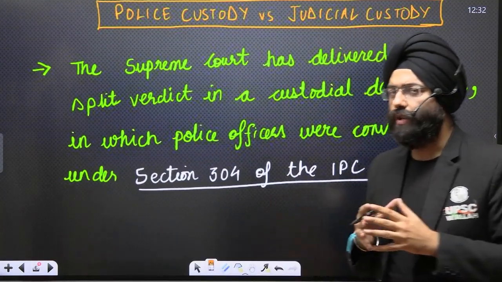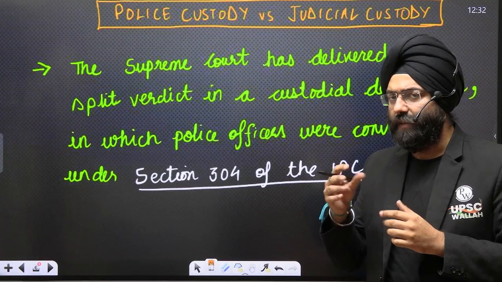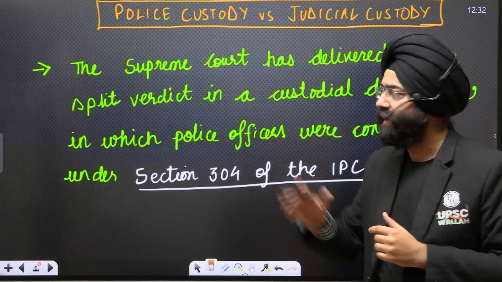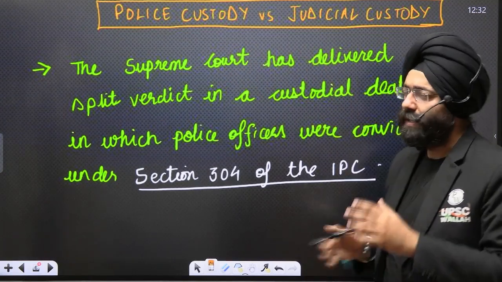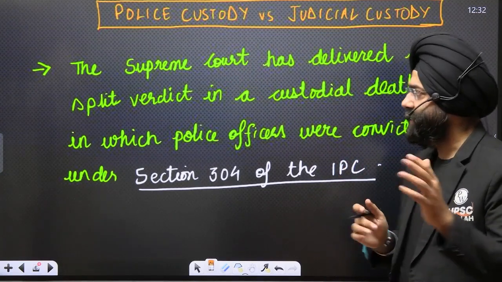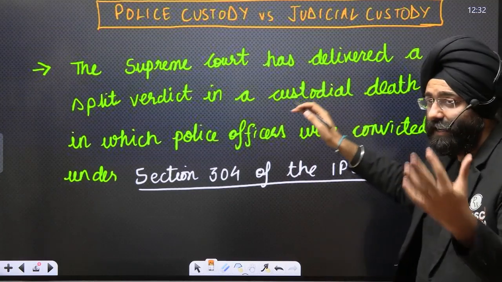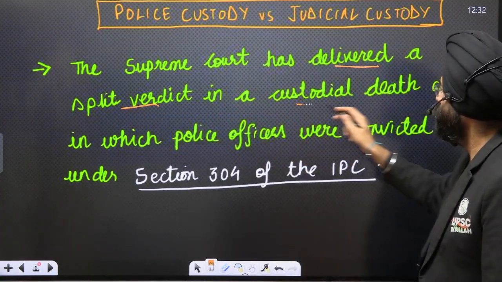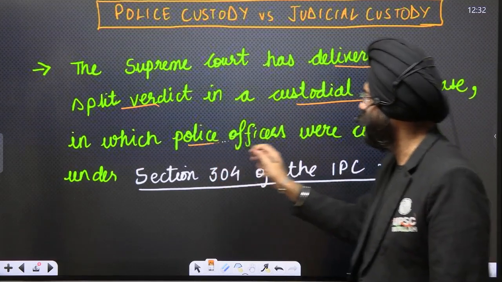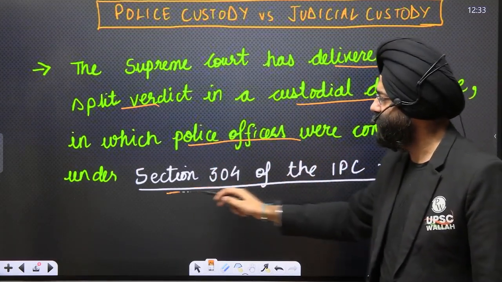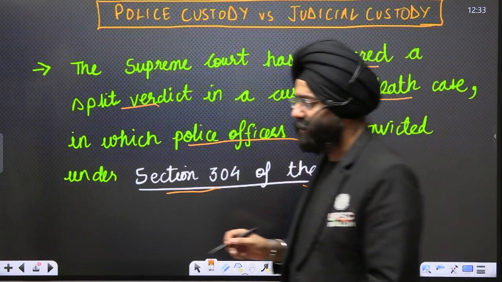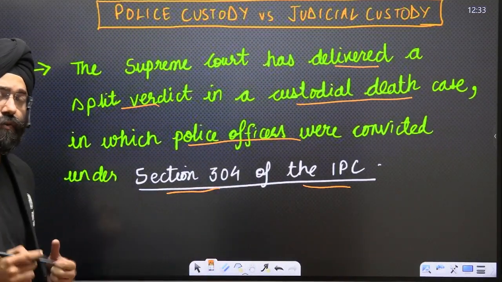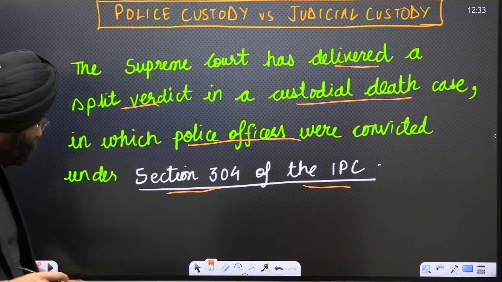Now, let's move on to another topic which has been in the newspaper and becomes very important from the perspective of your preliminary examination and the mains examination. That is police custody versus judicial custody. Now, please understand the context. The Supreme Court delivered a split verdict in a custodial death case in which the police officials were convicted under Section 304 of the IPC. There was a custodial death under which the police officers were convicted. Now, first of all, we should understand what custodial death is.